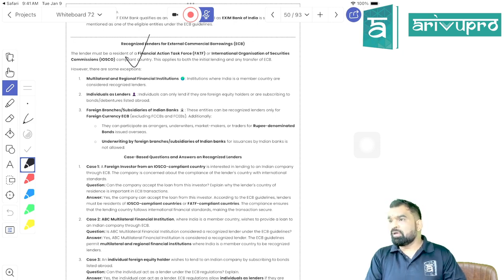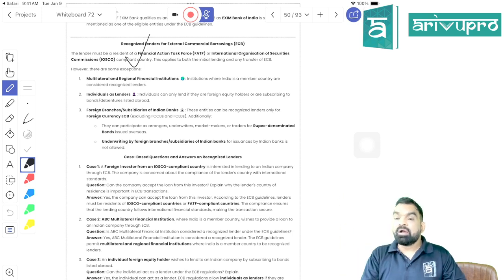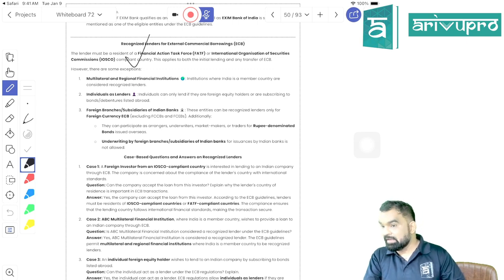In that case, I have approached an Indian bank branch located in the US, as I'm having a branch in the US, and asked them to please extend me a working capital loan. You are an Indian bank and I'm in need of a working capital loan. Can I demand a working capital loan from a branch which is a foreign branch of an Indian bank? Can I take a working capital loan from them? Yes or no? Why no?